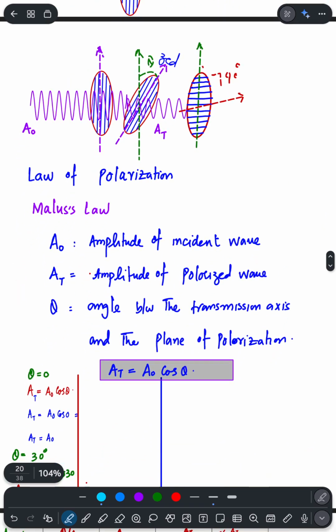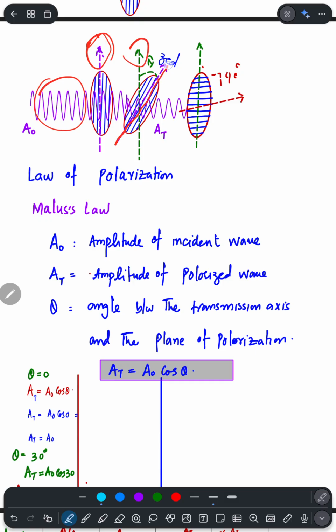Let's say here there is a wave which has a plane polarized pattern, and here this is called the axis of transmission. So here the axis of transmission is vertical, while here its axis of transmission is rotated at a certain angle with the vertical, so that is why the intensity of the wave has been reduced.